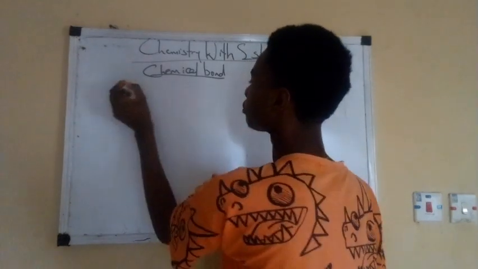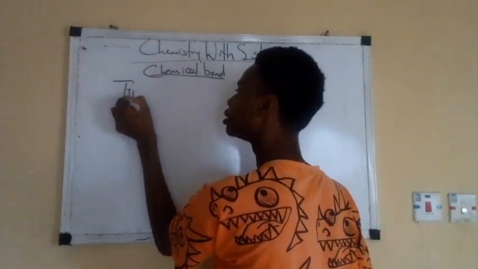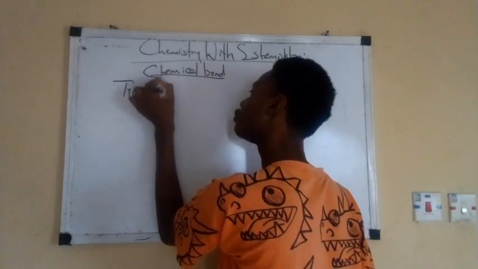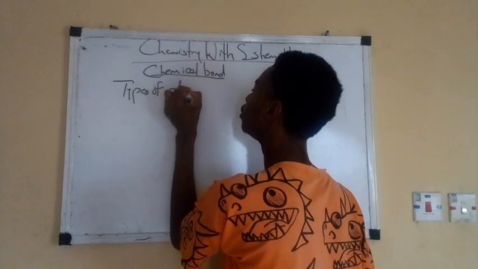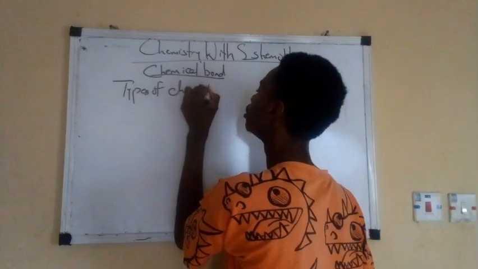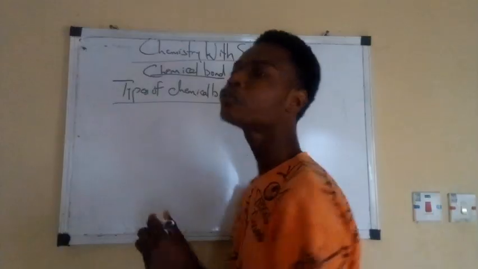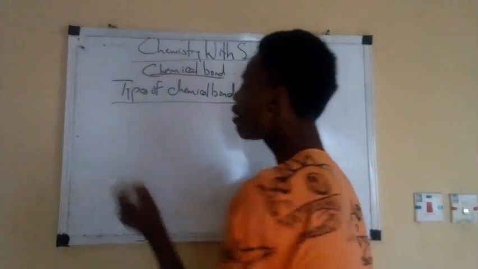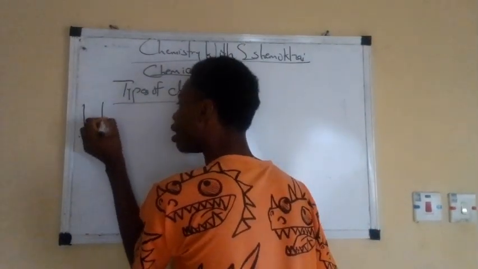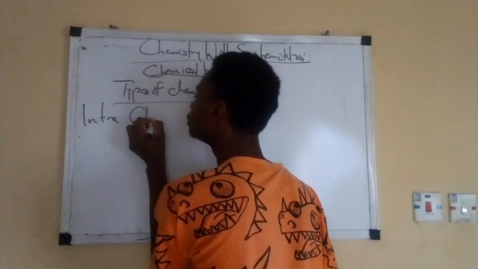Types of chemical bond. Now we have two types of chemical bond. We have intra-chemical bond.